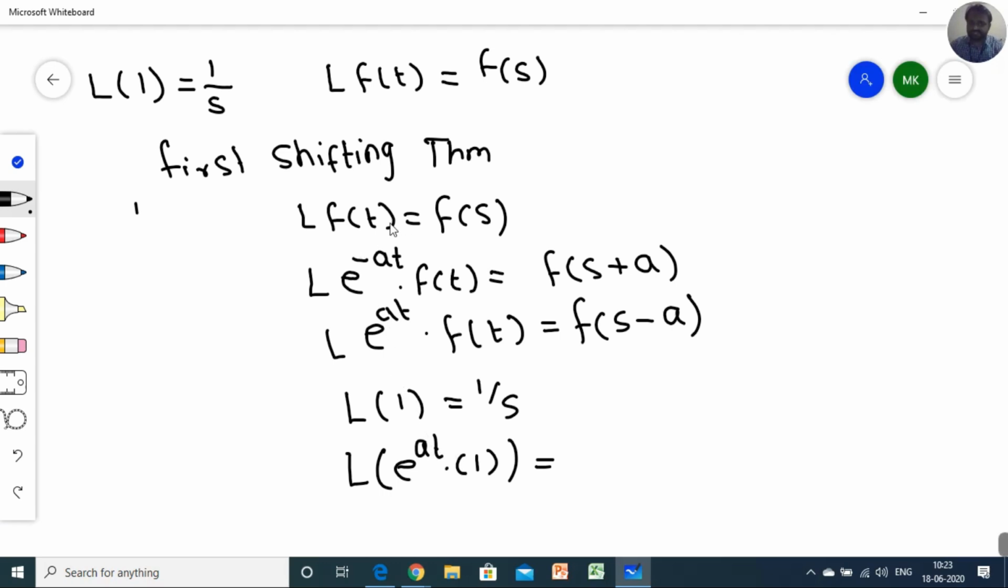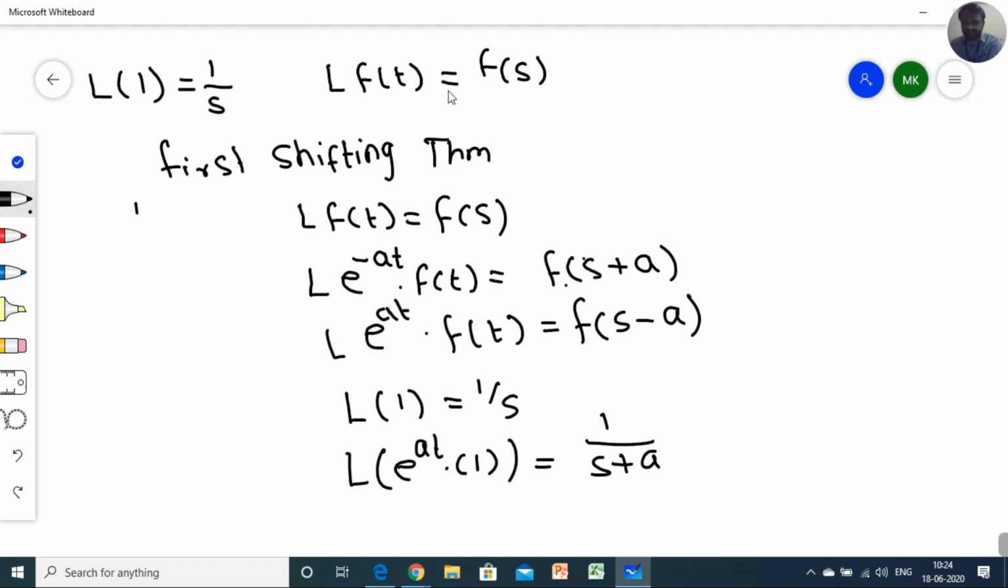The first shifting rule states that f of t gives F of s according to the definition, but whenever f of t is multiplied by an exponential term, if the exponential term is positive, then s minus a, meaning wherever there is an s, in any place, you have to use s minus a, and if the exponential is negative then you have to use positive a, so s plus a. So I just have to write here 1 upon s plus a.